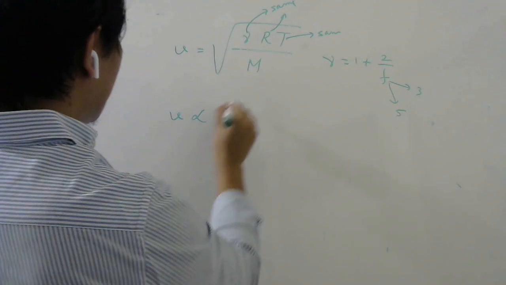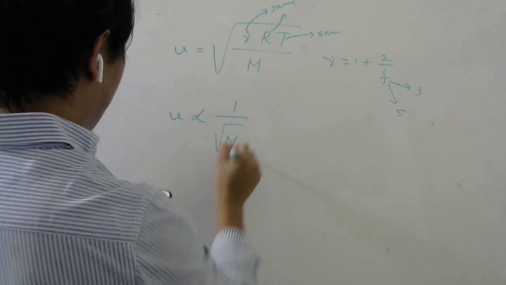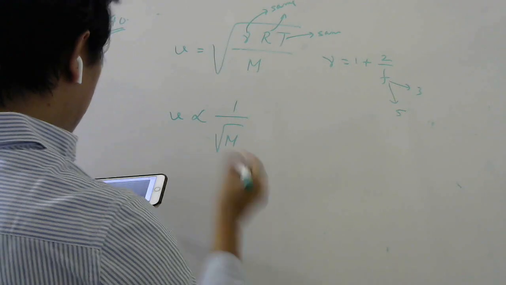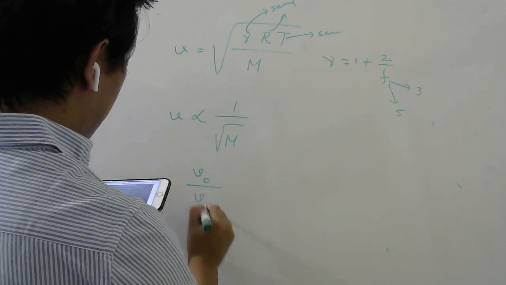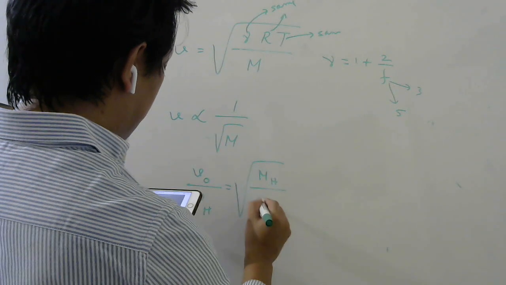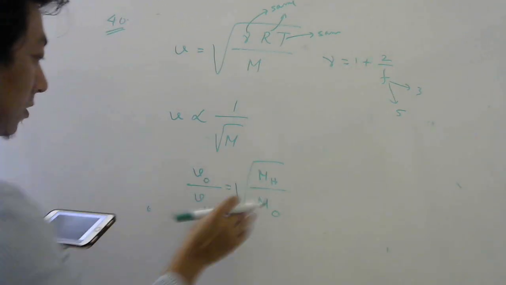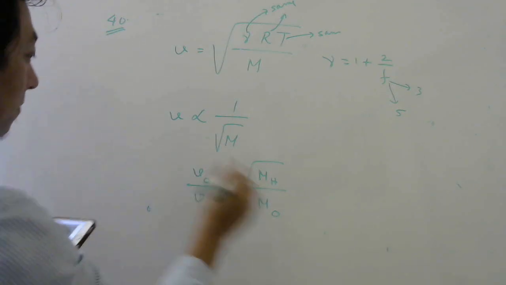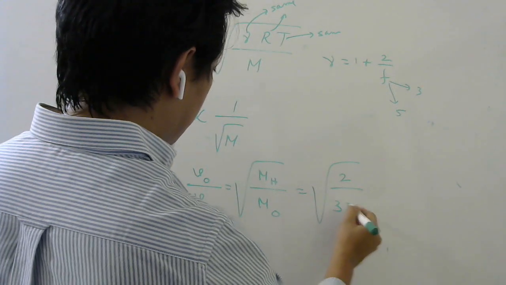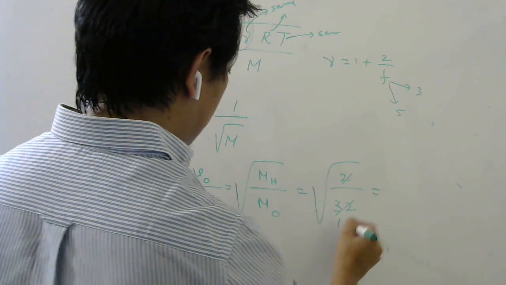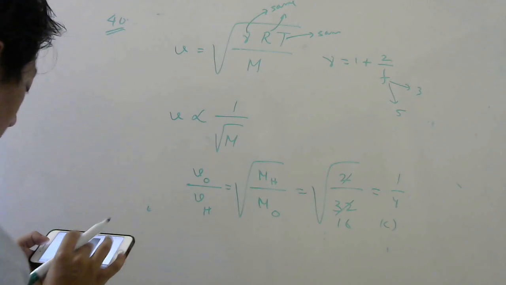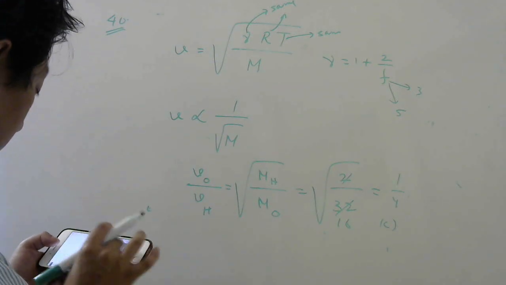So v is inversely proportional to root of molar mass. So they want the velocity of sound in the ratio given, oxygen and hydrogen. So velocity in oxygen by velocity in hydrogen will be root over molar mass of hydrogen divided by molar mass of oxygen. Okay, the ratio gets flipped, because it's inverse. So molar mass of hydrogen is 2, for oxygen is 32, right? So it will be root of 1 by 16, so it will be 1 by 4. So 1:4, option C. Let's see the next question now.